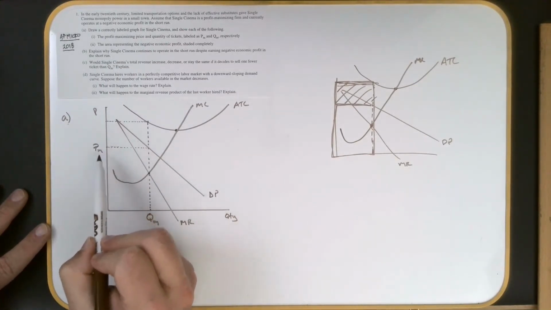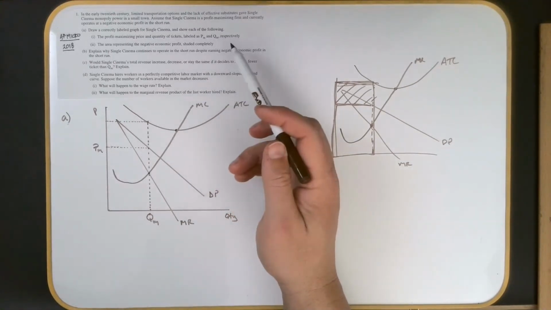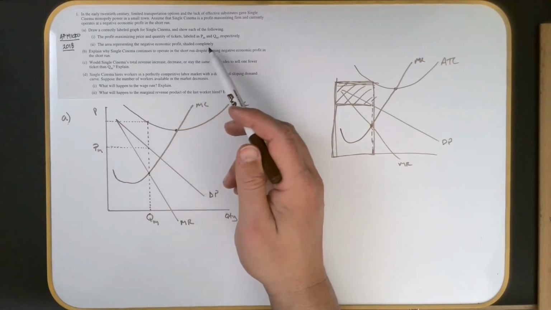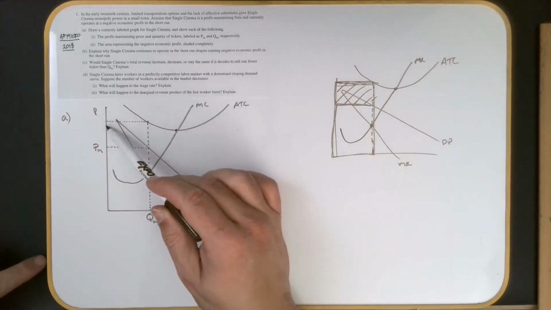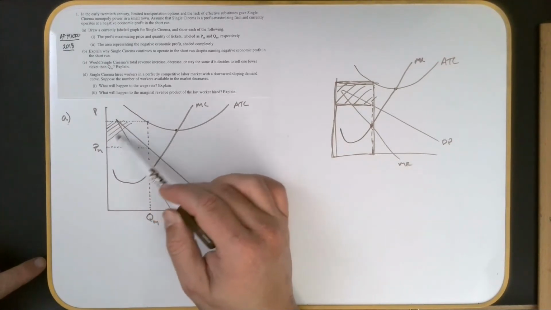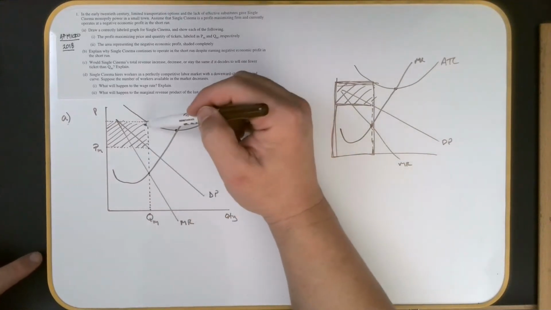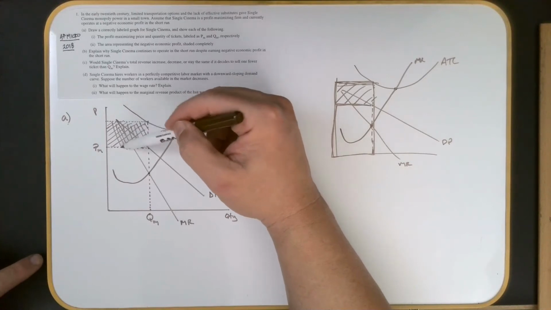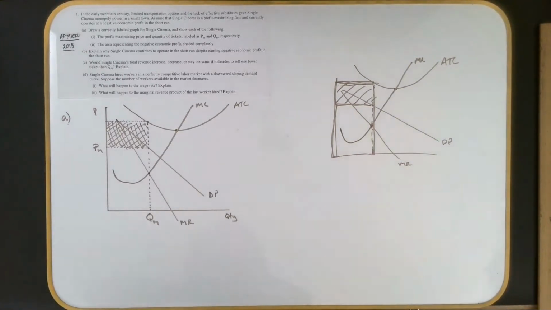You don't want to make a careless error. So there's the price that'll be charged right there. Okay, and we got that. So then part 2 says, the area representing the negative economic profit, or in other words, the loss, and they say shade completely. Well, because I'm using markers here, I'm just going to cross-hatch that right here. So this is the spot of the economic loss, because, again, below here, the rest of the rectangle would be revenue coming in. Okay, so we do get this much money, but we're losing. All right, looks like we've got A taken care of.